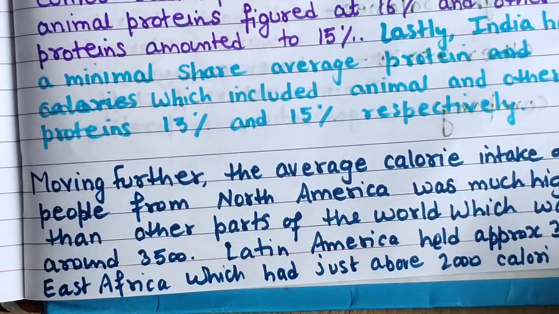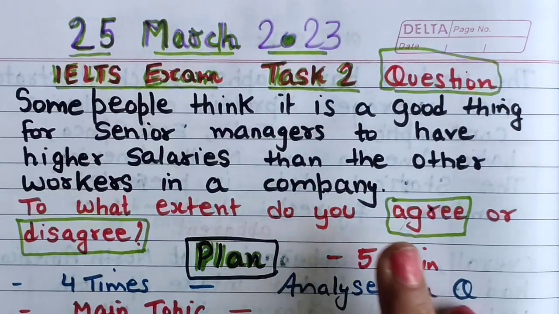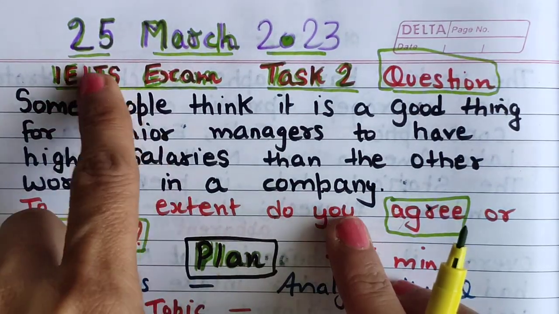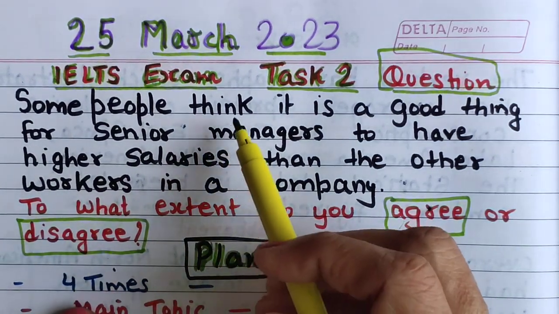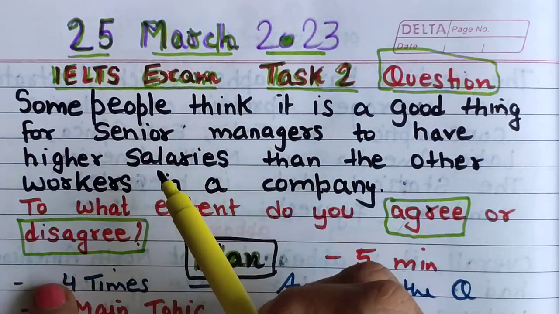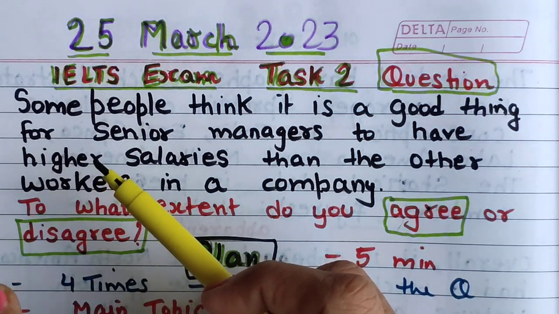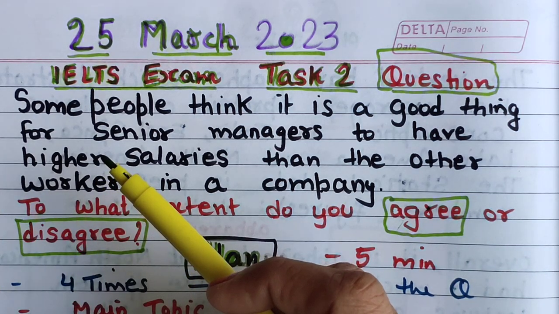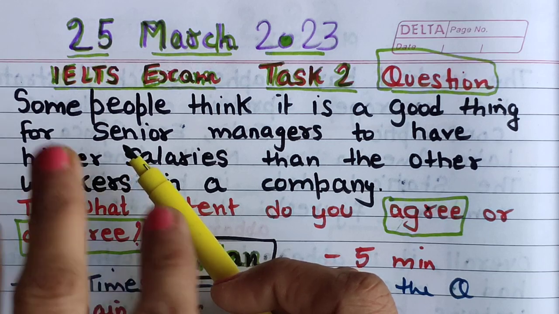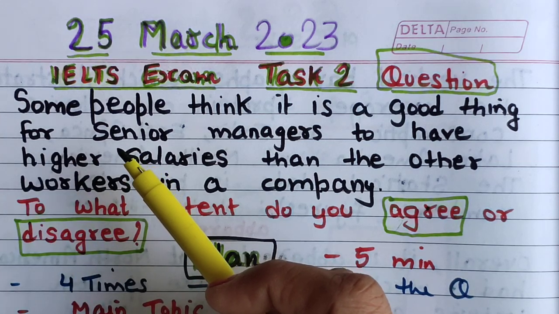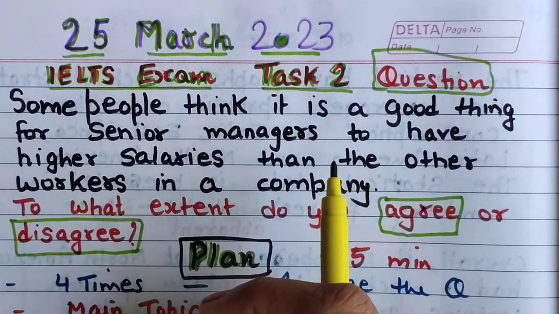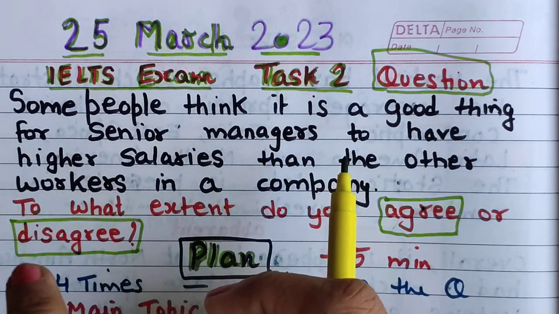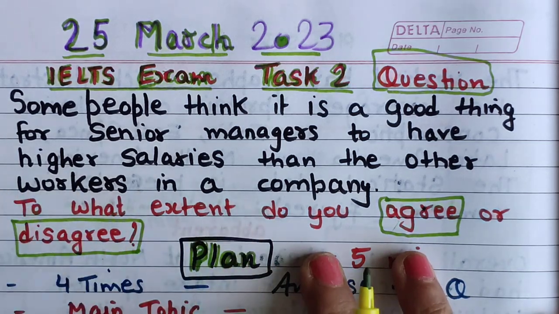Let's discuss the writing task 2. So this is writing task 2 on 25th March 2023, okay. So again same actual exam question is this. There were 2-3 questions, okay. So don't think that only one question was there all around the world or all around India. No, in India also we have 3 zones, okay. So in every zone every paper is different.